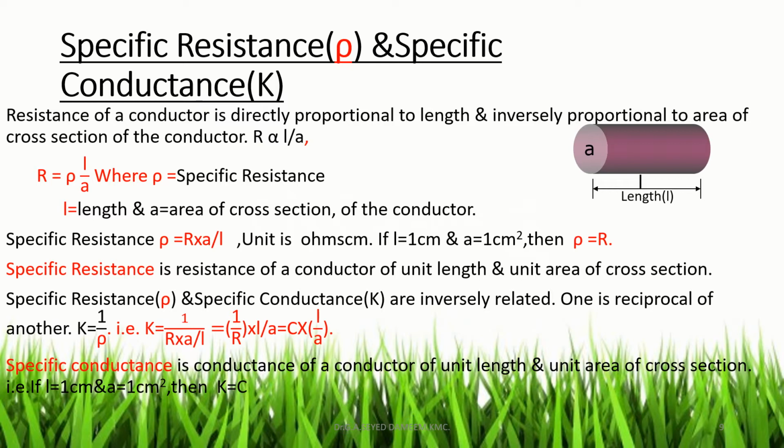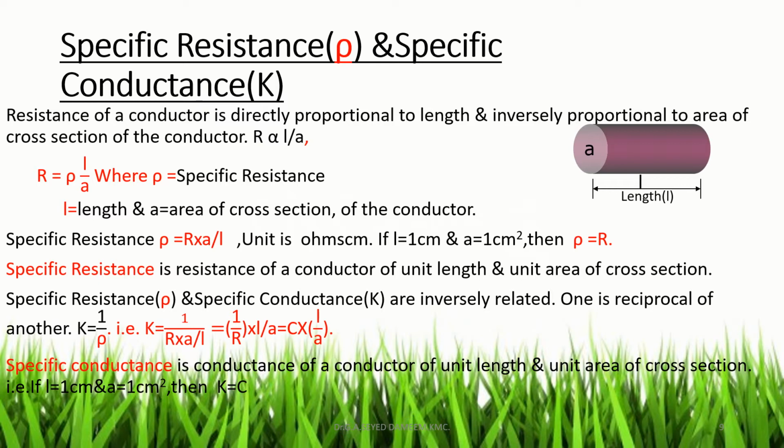Now we can define the specific resistance. If L is equal to 1 centimeter and area of cross section is 1 centimeter square, then rho is equal to R. So we can define specific resistance as the resistance of the conductor of unit length and unit area of cross section.